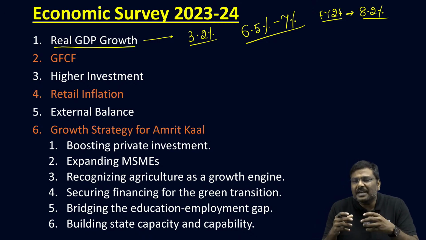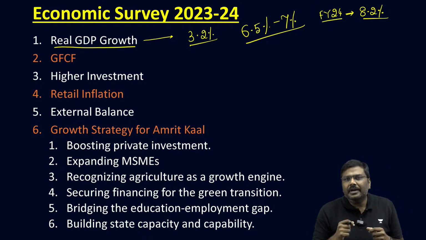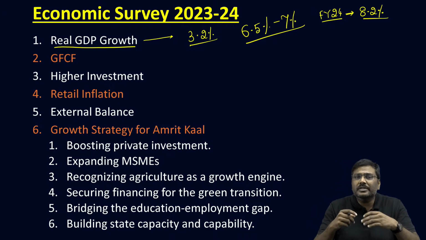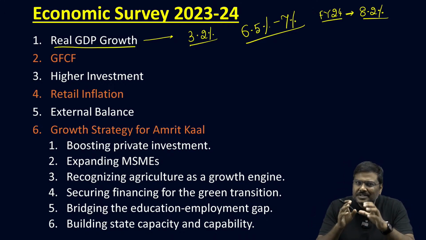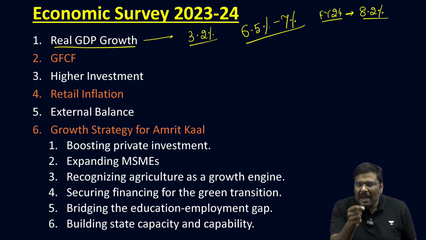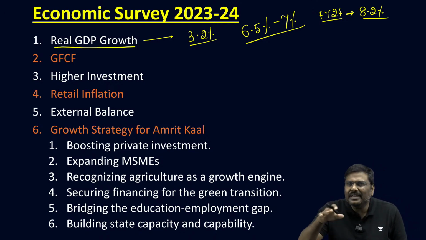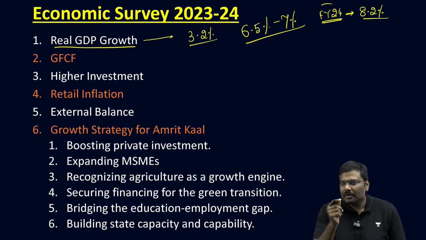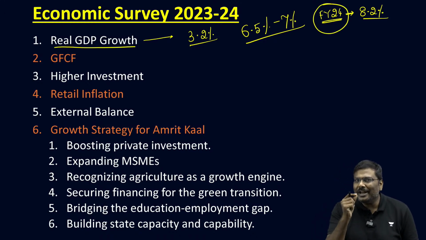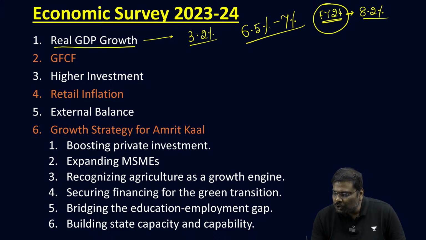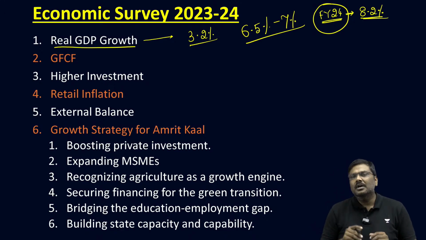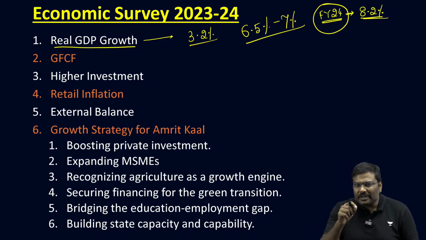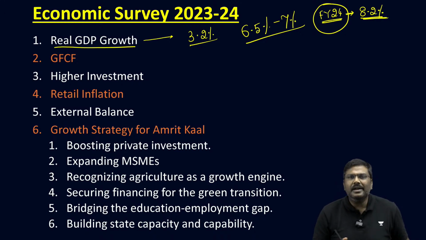Some of the countries, based on their dependence on the global trade, based on the reforms or the measures which have been undertaken by the central banker, the impact of all of these events is uneven. But in the context of India, for the previous financial year, a real GDP growth rate of 8.2% has been registered for the financial year 24, and for the current financial year, it is estimated at 6.5% to 7%.